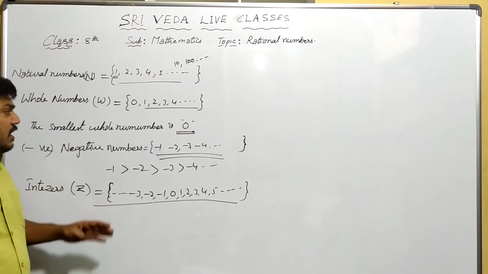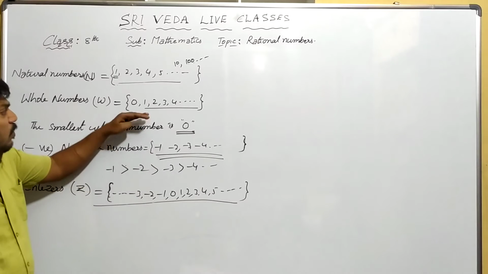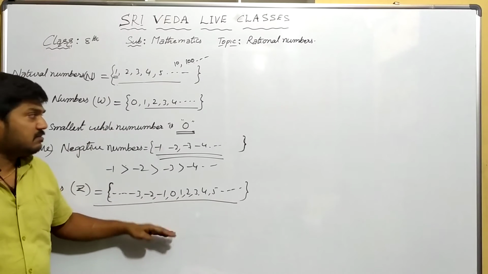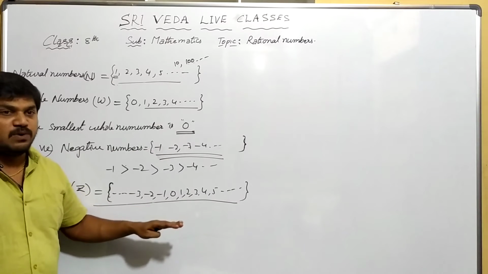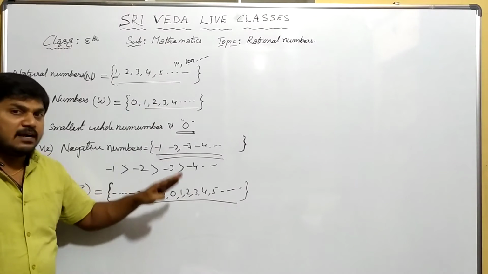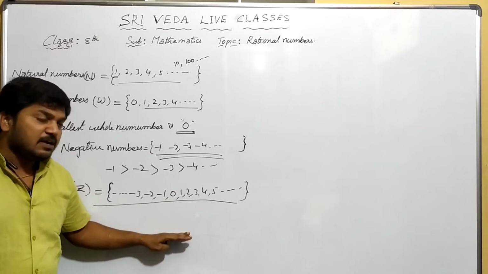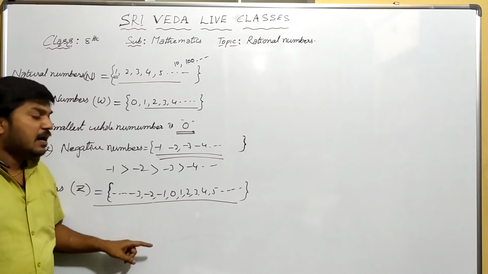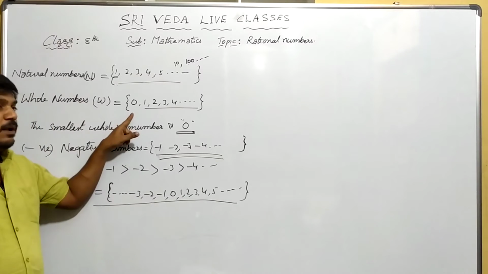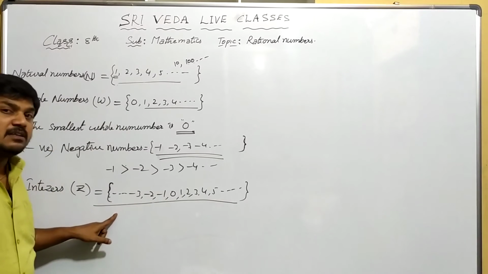Next, can you say that every whole number is also an integer? Yes, every whole number is contained in integers. Understood? So we can say that every whole number is an integer, but every integer is not a whole number, because negative numbers are there.